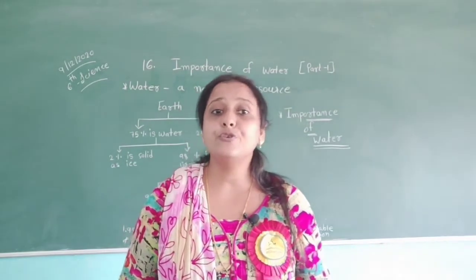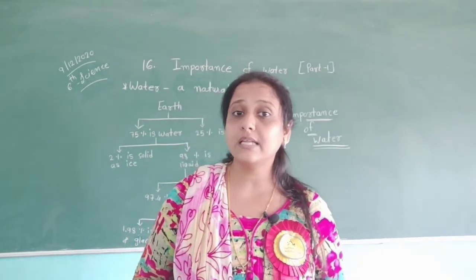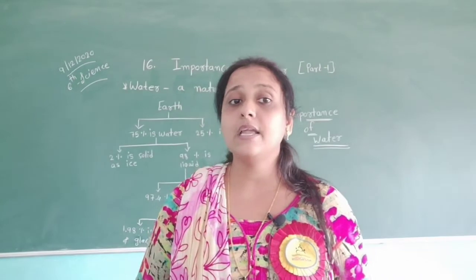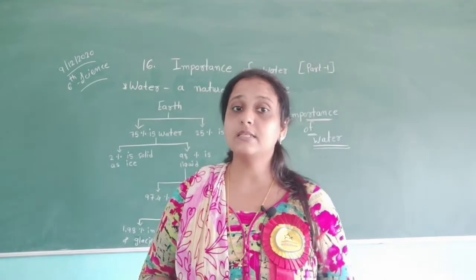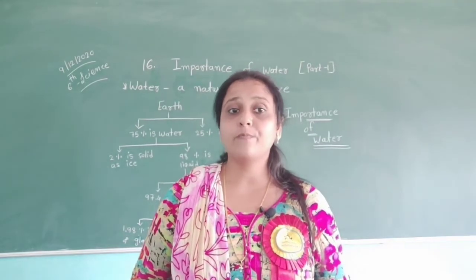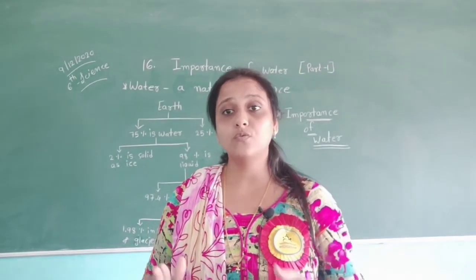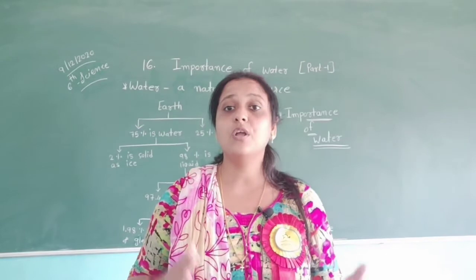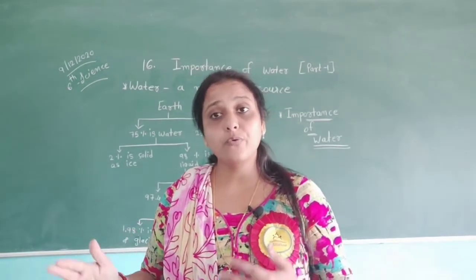Therefore an average human should drink 2 to 3 liters of water daily to make up for this loss. You can see that there is a figure of one person and how much water goes in and how much water comes out of the body.